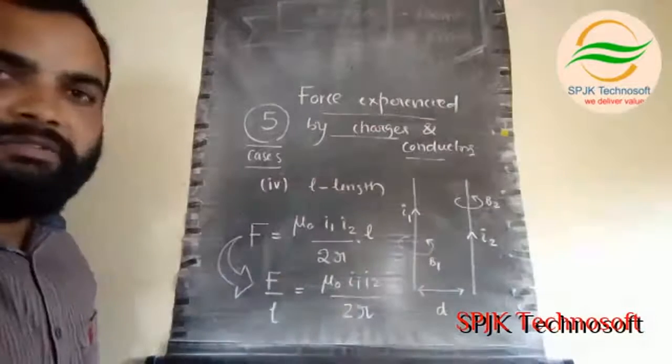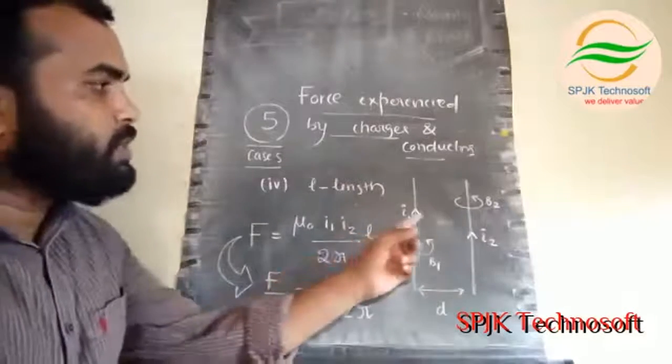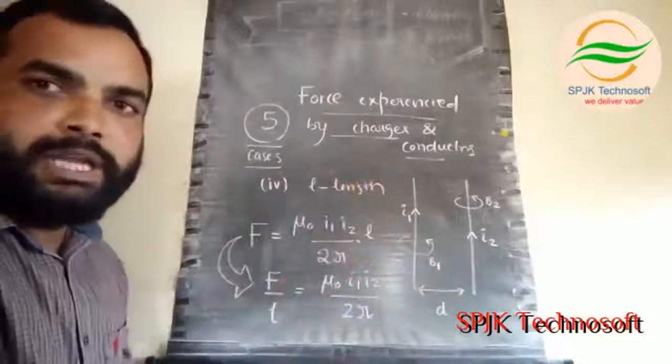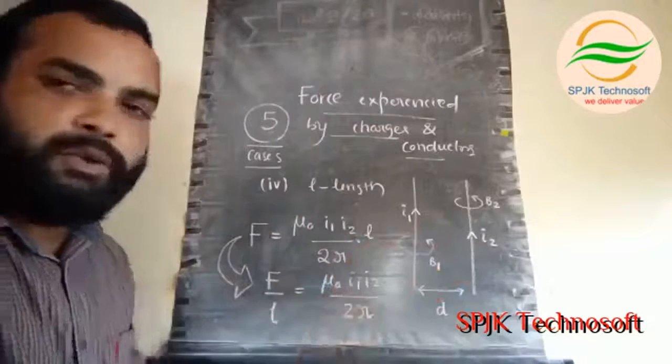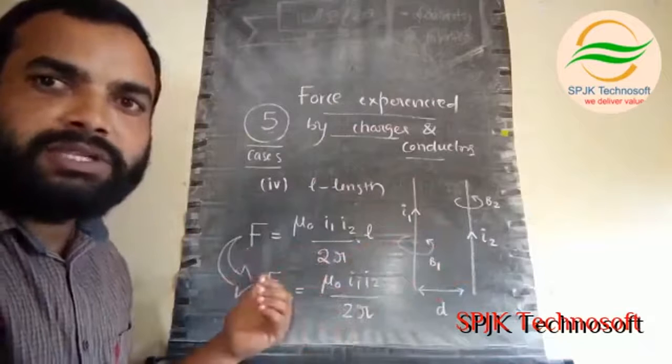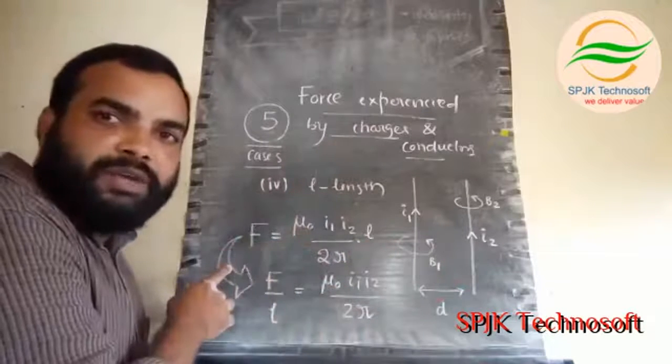This is the expression for force acting between the two wires. Whenever the currents are in the same direction, the force is attraction. Whenever the currents flow in opposite directions, the force is repulsion. Like this, there are 5 different cases we have discussed.